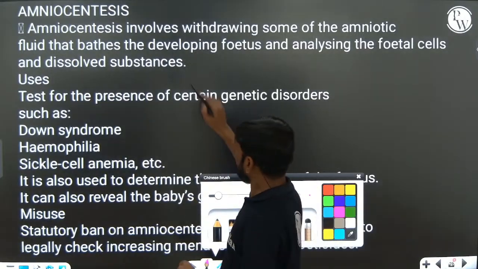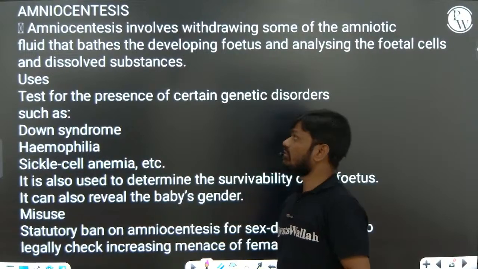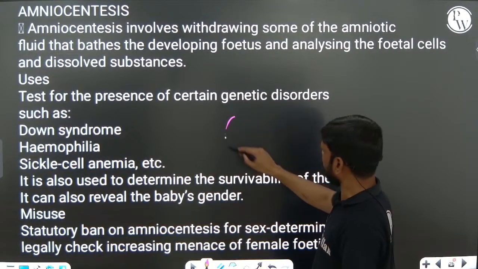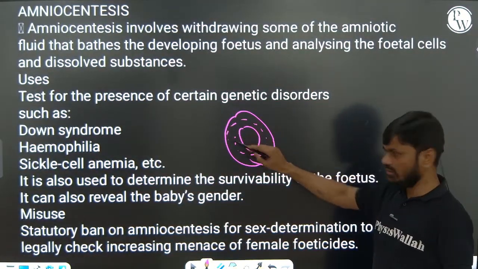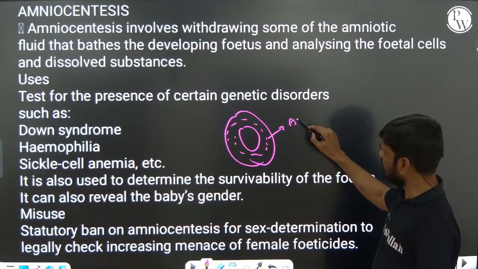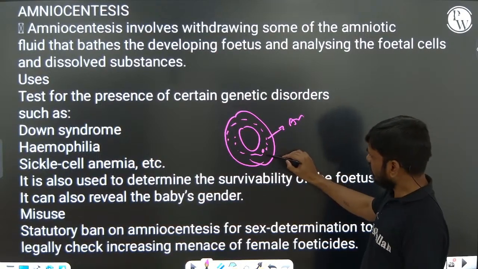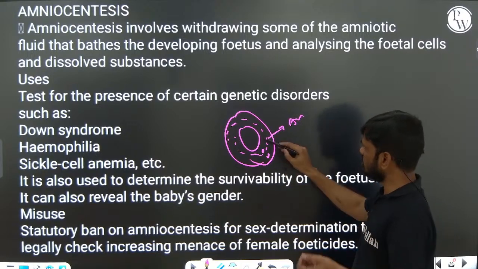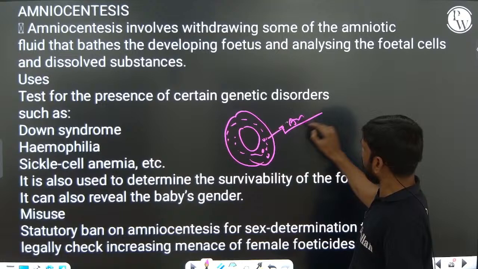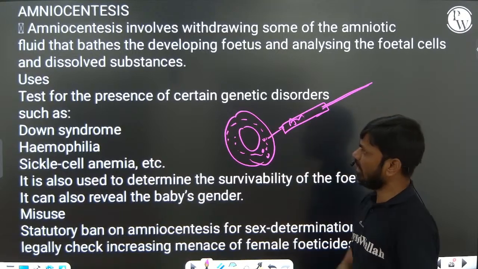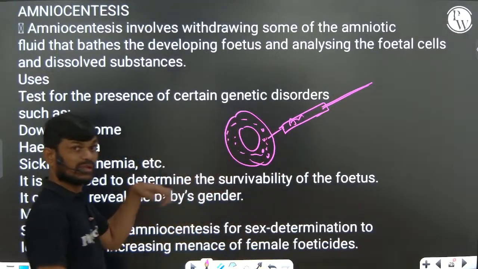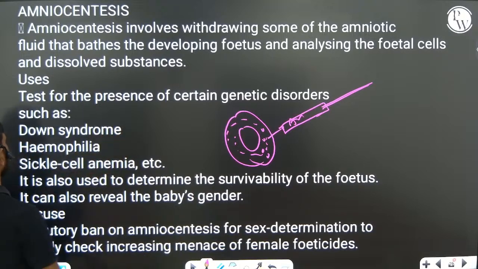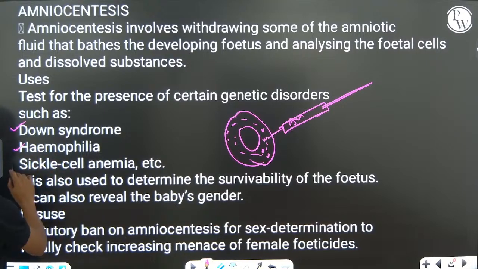Amniocentesis. Amniocentesis is a technique where we collect amniotic fluid. This is the growing fetus, surrounded by a layer called the amnion. Inside that there is a liquid called amniotic fluid. This amniotic fluid contains certain proteins and certain enzymes. Now we collect this amniotic fluid, and by examination of the amniotic fluid cells, we can identify whether the growing fetus may suffer in future from Down syndrome, hemophilia, or sickle cell anemia.